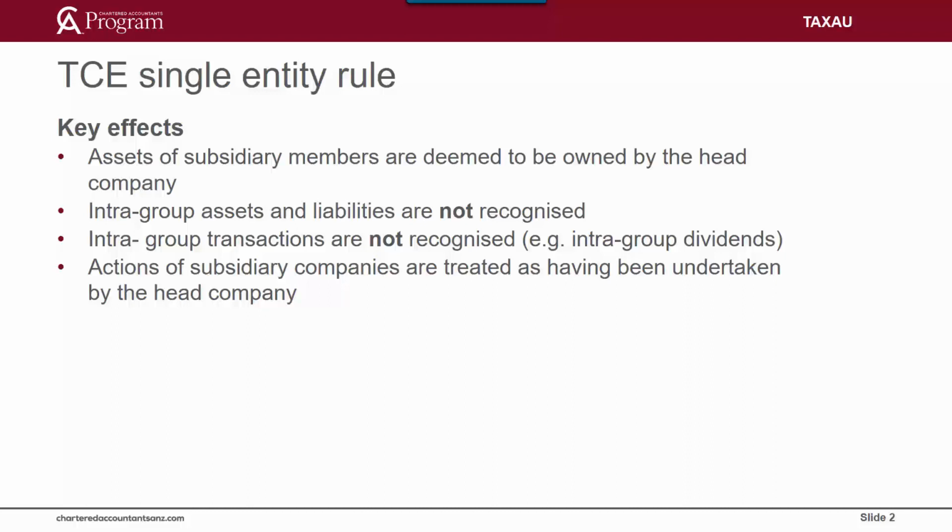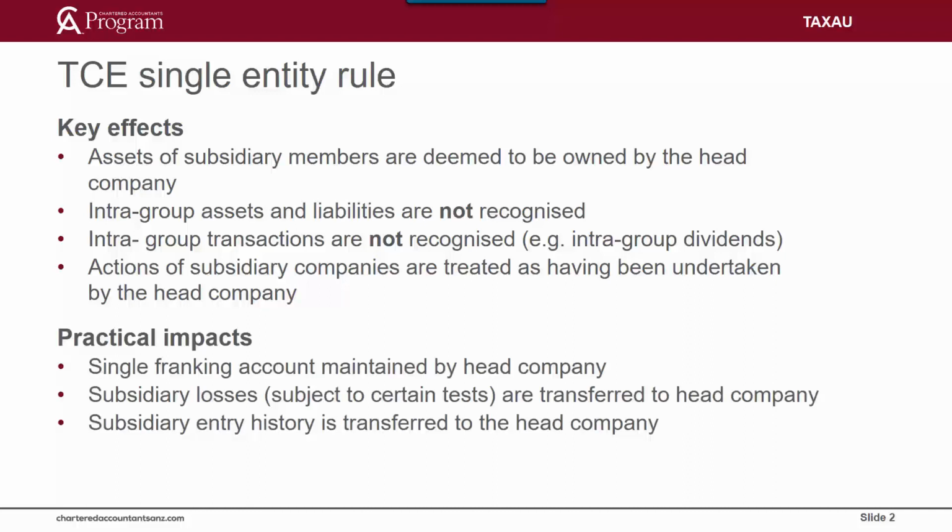Broadly, this is similar to what happens for accounting purposes when a company is consolidated with another entity. But for those who have completed the FIN module of the CA program, there are no ownership percentages for tax consolidation purposes. An entity is not in the tax consolidated group if it is not 100% owned.